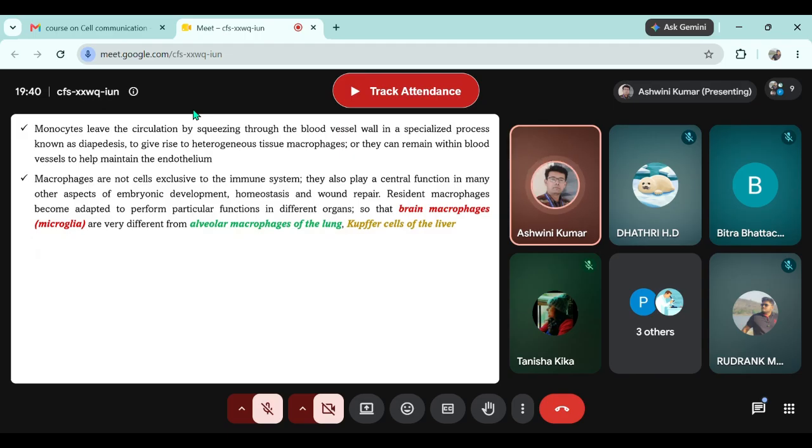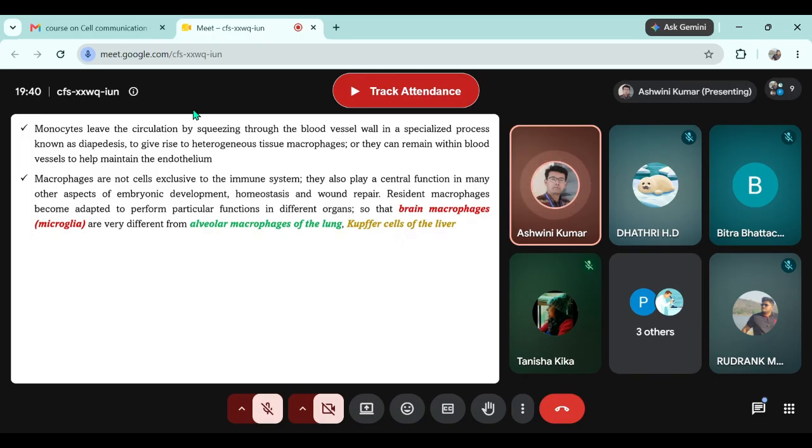But when they get a call, they need to move to the space from where the call came. Between the blood circulation and the tissue space, there's a barrier, which is the blood vessel, right? And there are three layers of blood vessel.